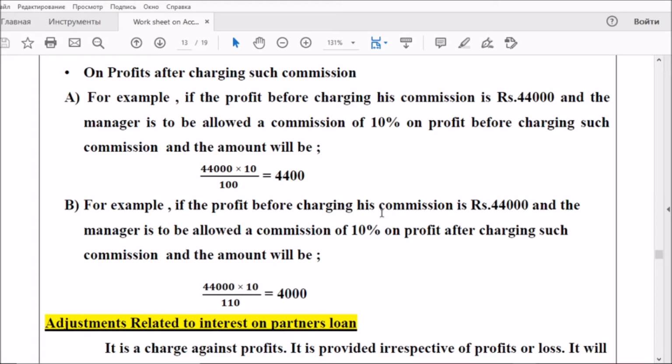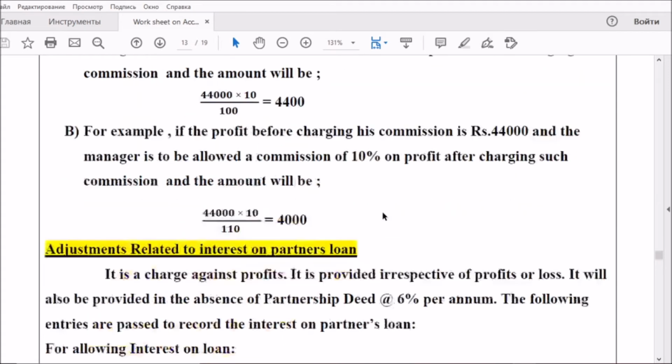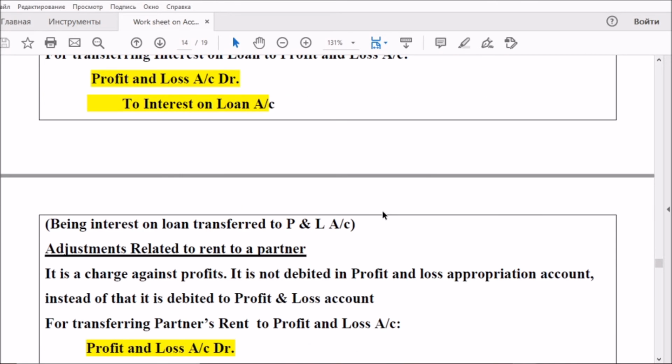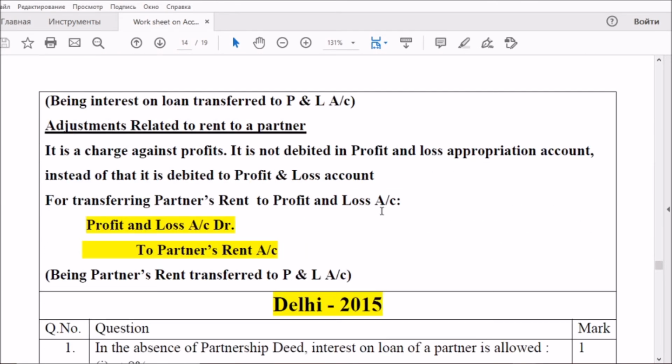If it is before charging commission, it is very easy. After adjusting all the items, net profit into rate by 100. If it is before charging commission, the amount of commission will be net profit into rate by 100 plus rate. After charging is confusing; you just keep in mind the amount will be calculated in such cases after charging such commission. Remember that. And also interest on loan, adjustment related to rent to a partner, all these things are done in the profit and loss account, not in the profit and loss appropriation account.